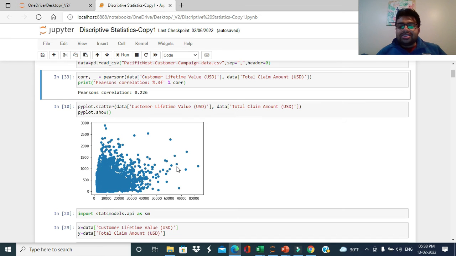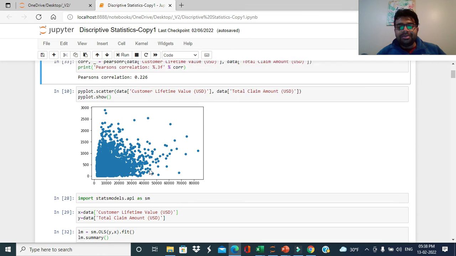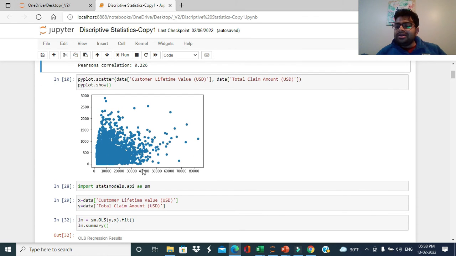While looking at this scatter plot, we can see that yes, there seems to be a correlation, but not of a very high magnitude. When we say high magnitude or high strength of correlation, it all depends on the project, but in general, whenever any correlation statistic is more than 60% or so, I think we should consider it a strong correlation.